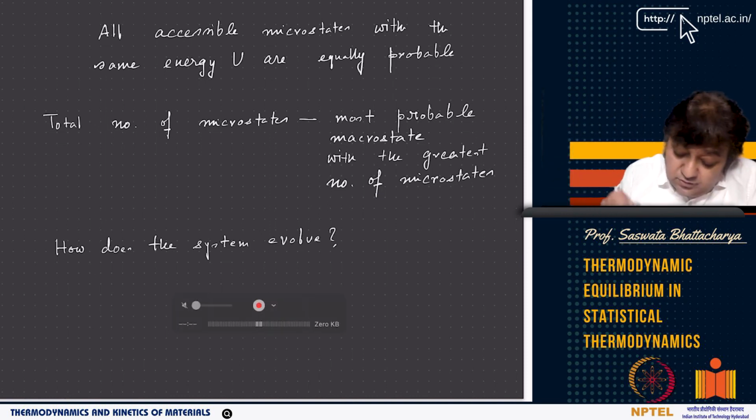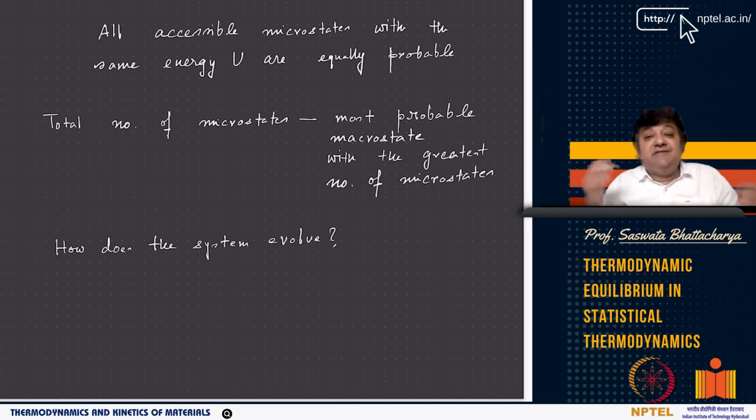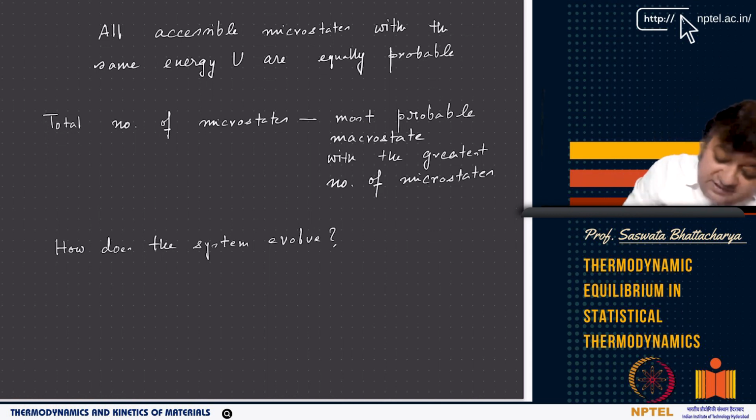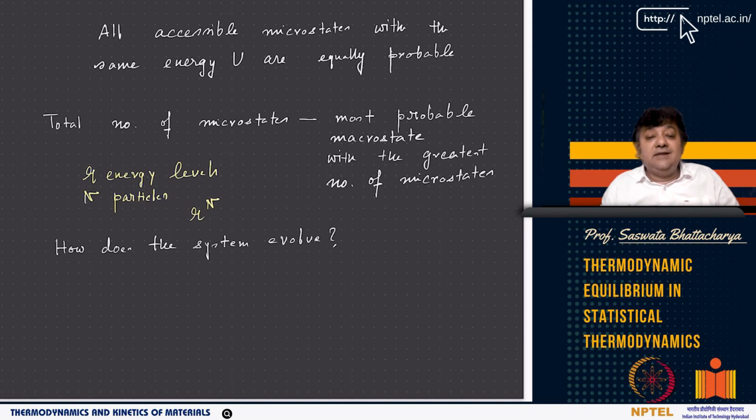So the total number of microstates will describe the most probable state. If you know the total number of microstates, it can be very large, right? If you have say R energy levels and you have say n particles, then the total number of microstates possible is generally R to the power n, right? Where any particle can occupy any of the energy levels